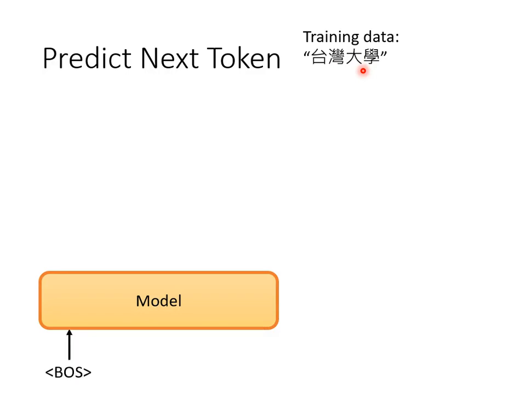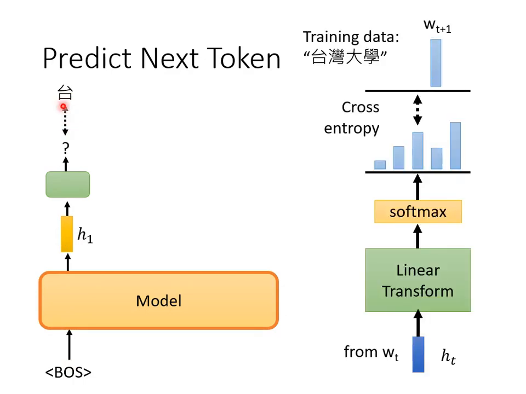We start with a special token, begin of sentence. GPT yields an embedding based on the begin of sentence token. Then, we predict the next token. In this sentence, according to its content, what is the next token? The next token should be Tai. So the model, according to the first token, the embedding of begin of sentence, outputs the token Tai.